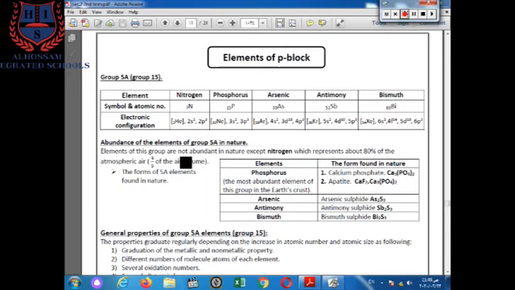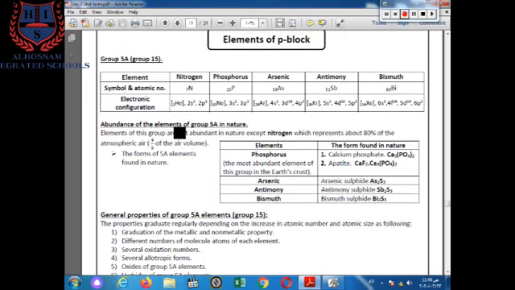About the abundance of these elements of group 5A in nature, the most abundant element of this group is nitrogen. As we know before, nitrogen exists in atmospheric air in a percent of 78% or about 80%. The 4/5 of air volume is nitrogen gas.